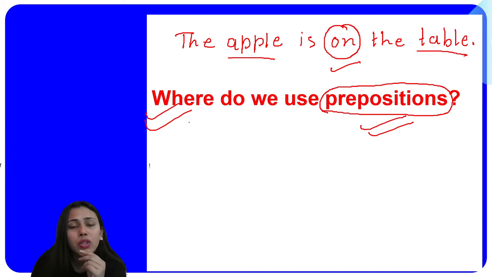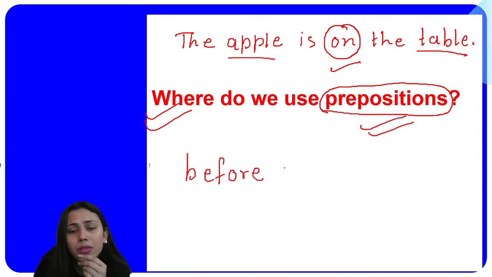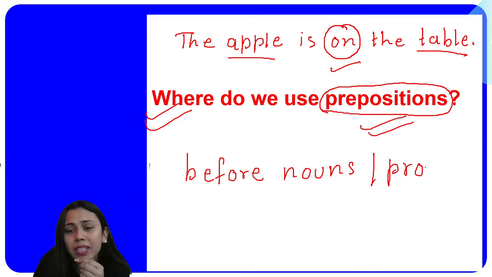Now let's answer this question: where do we use prepositions? What's the right place? Because if we understood what prepositions are, we have to understand what's the right place for them. If you don't understand the right place, you will get confused about what prepositions are, right? So the place where we use prepositions is before nouns or pronouns. In a sentence, these words are used before nouns or pronouns.